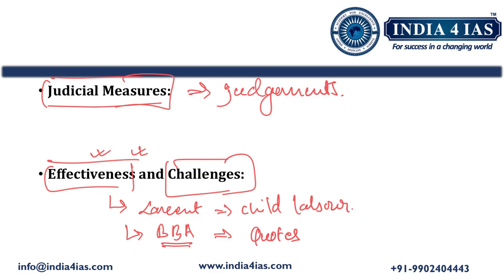Then we should also talk about bonded labor or forced labor, its status in India. So that indicates the effectiveness. Then in the next part, we should talk about challenges. In challenges, we should write the inadequate implementation and enforcement of legislative measures, then corruption and lack of awareness among the victims, then economic and social factors that are contributing to the exploitation of the vulnerable section of society. So that we should write.